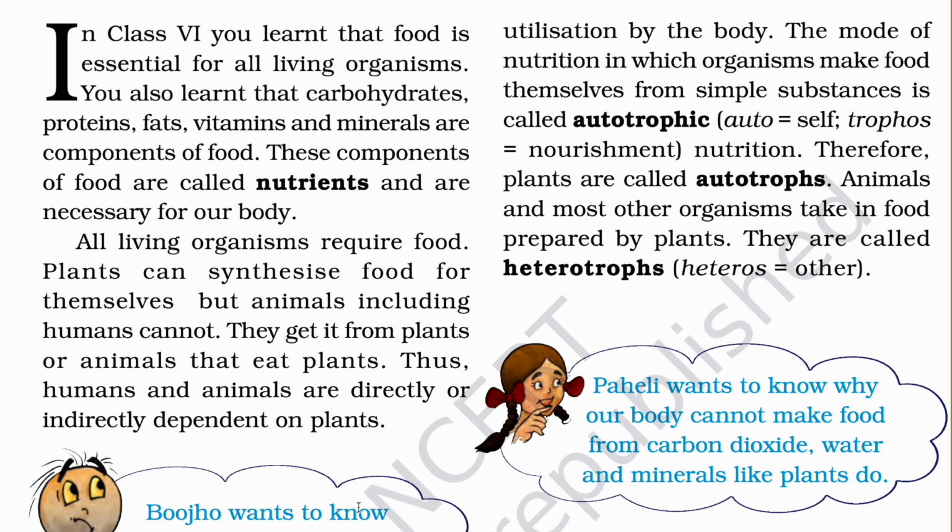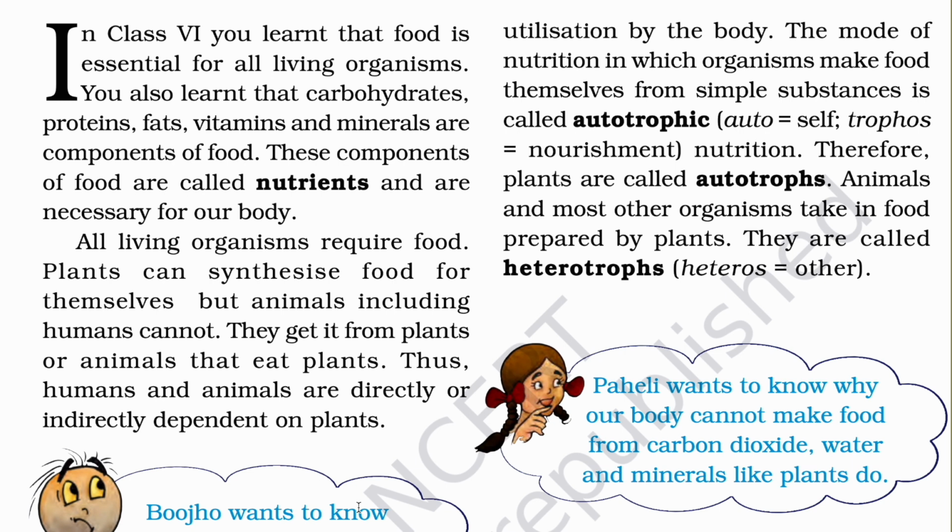I really want to ask one question. Can you give me some example of autotrophic nutrition? I hope you can definitely give one.